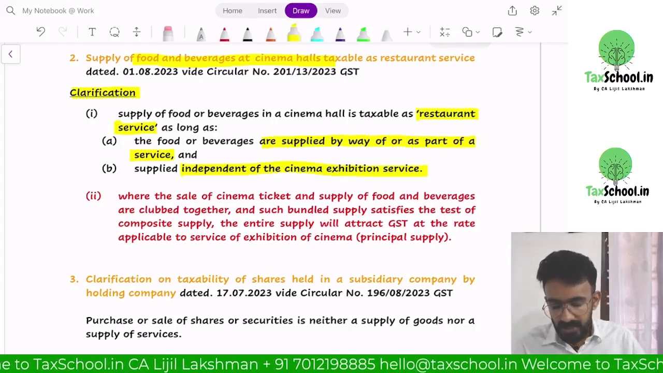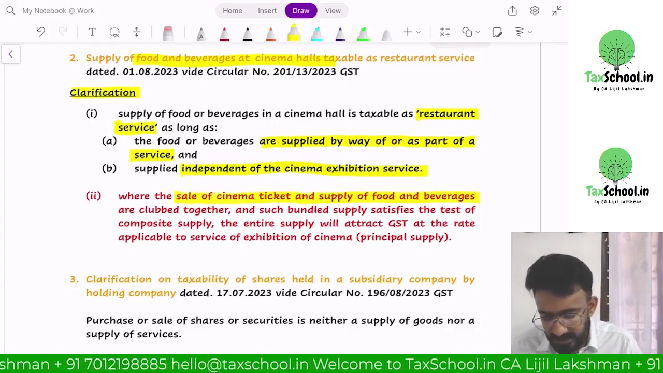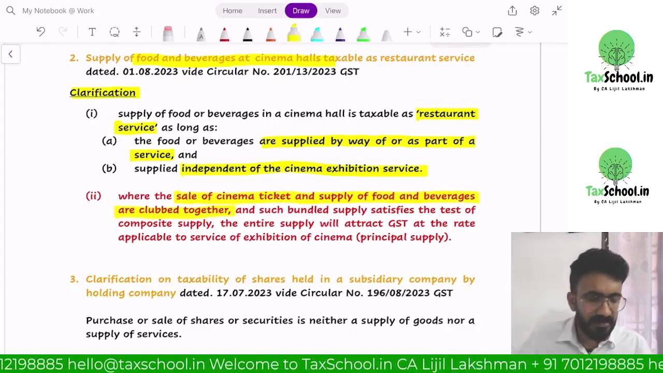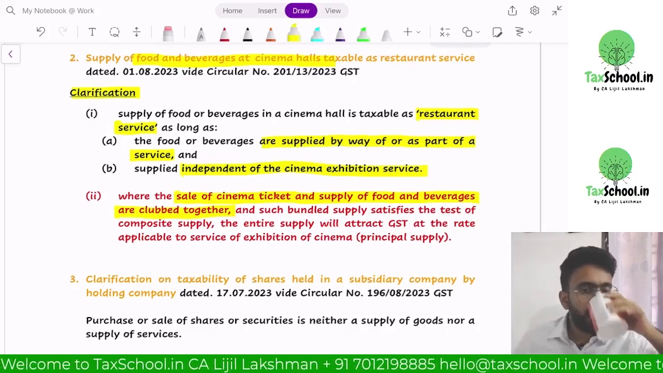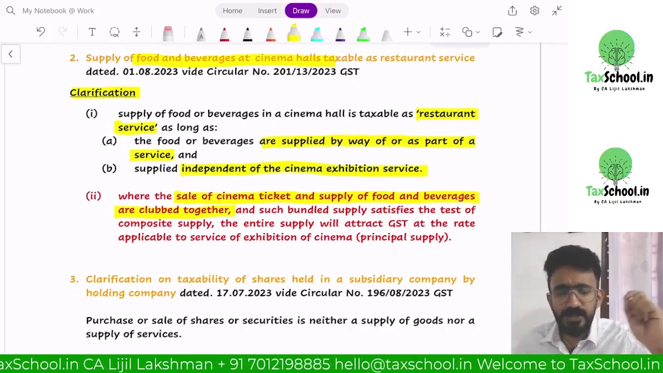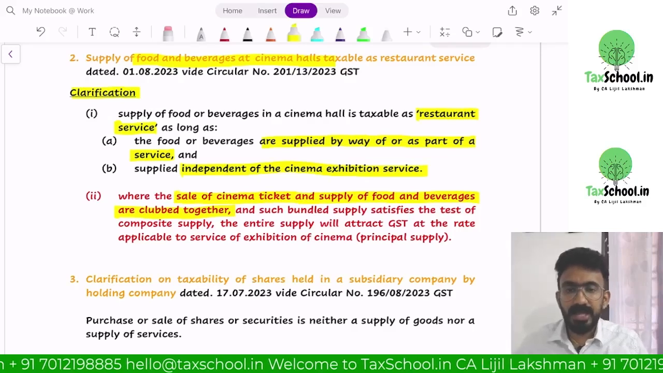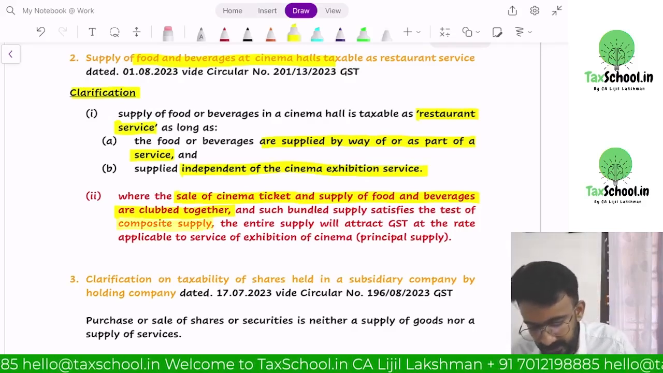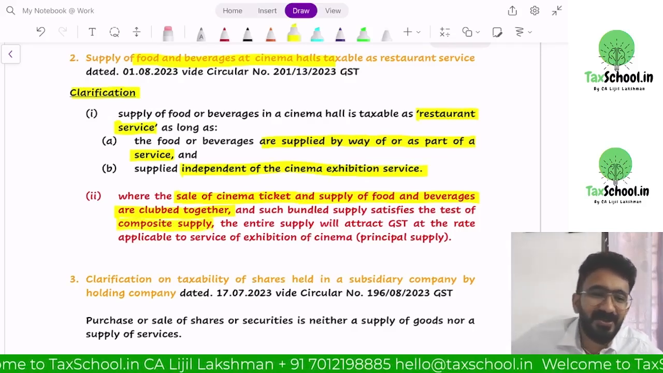However, where sale of cinema ticket and supply of food and beverages are clubbed together, if they are giving you both at one price, say 500 rupees you pay and you are getting both food and movie ticket, it would become a composite supply. Then the next question comes in, what is the principal supply? Is it the movie, the main supply, or the food, the main supply?